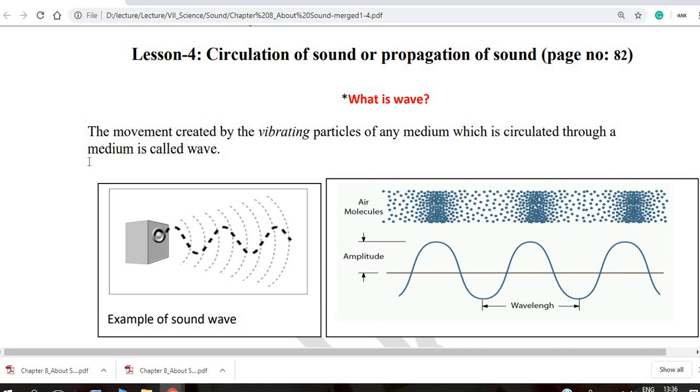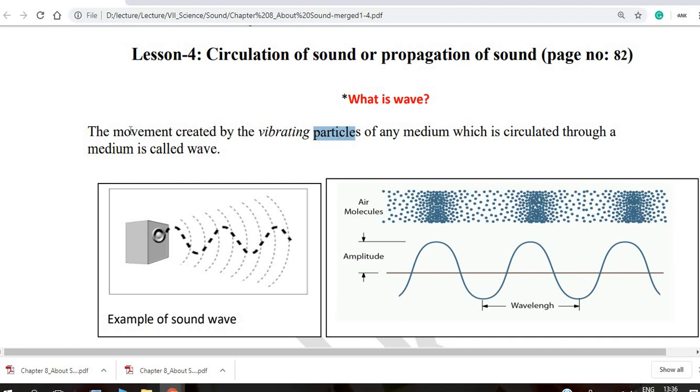So okay, the definition in terms of science, in terms of physics: the movement created by the vibrating particles of any medium. Particles means atoms, molecules. Vibrating particles means vibrating atoms.